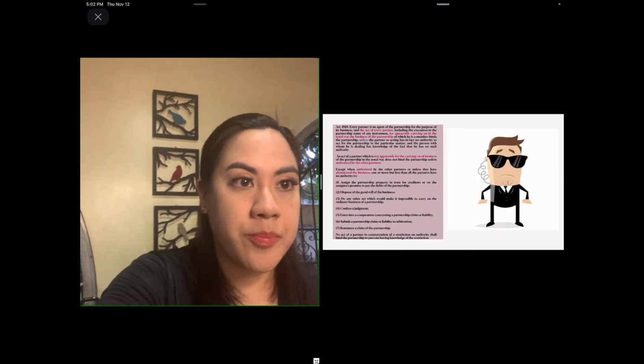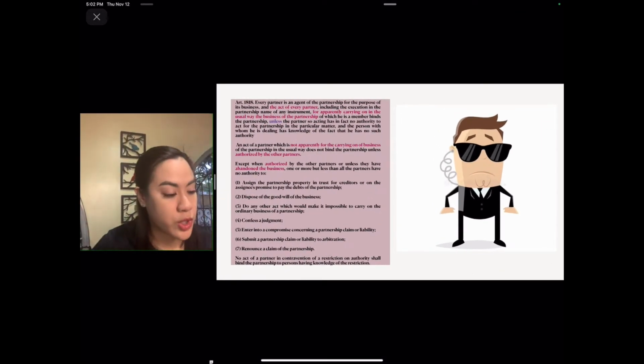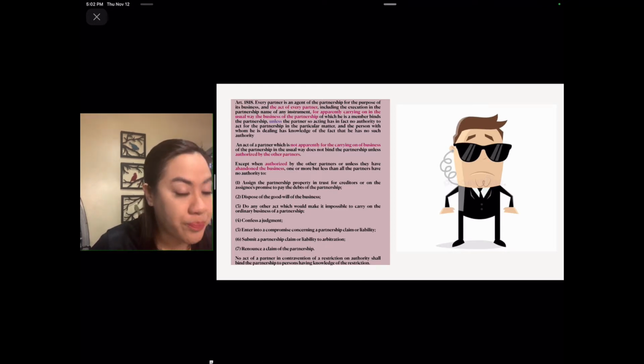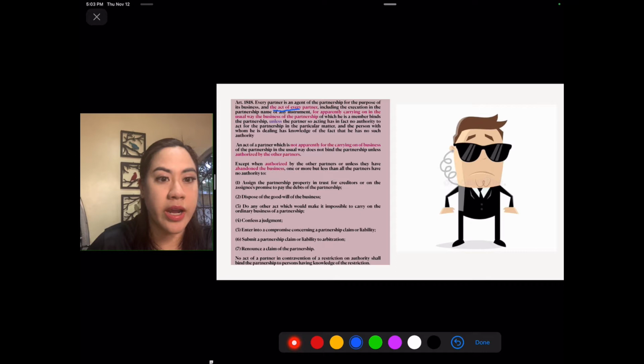So the first one would be Article 1818, which we have already discussed. It relates to agents. Here it says that every partner is an agent of the partnership, but what we should look at is that the act of every partner, including the execution in the partnership name of an instrument, as long as it's for carrying on of the business, will bind the partnership. The exception, that's why I placed the word unless in purple, is that if the partner has no authority to act for the partnership.